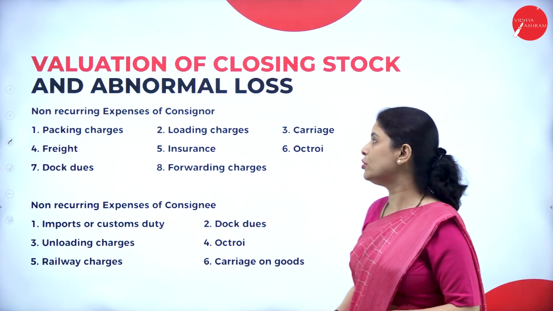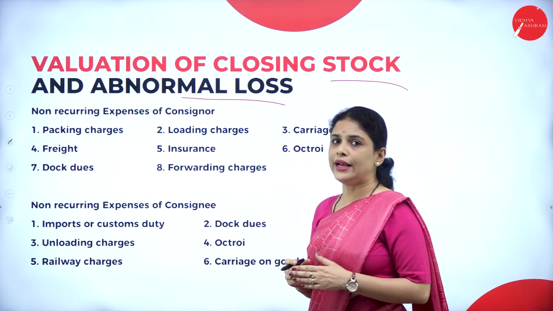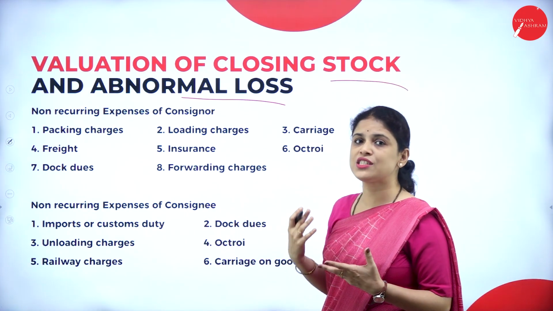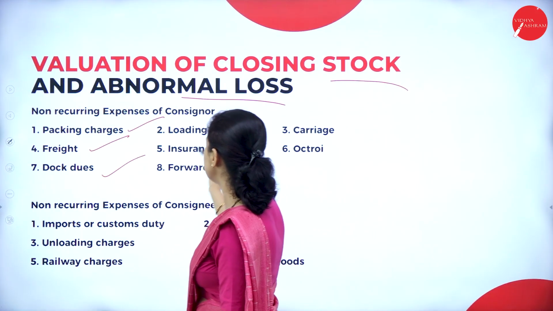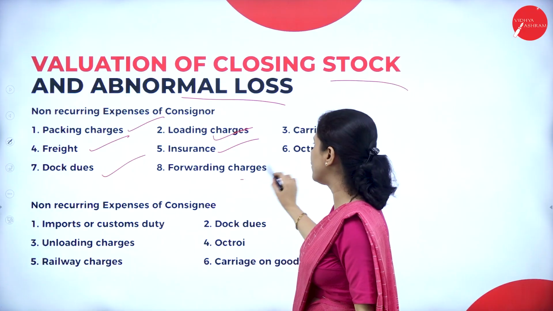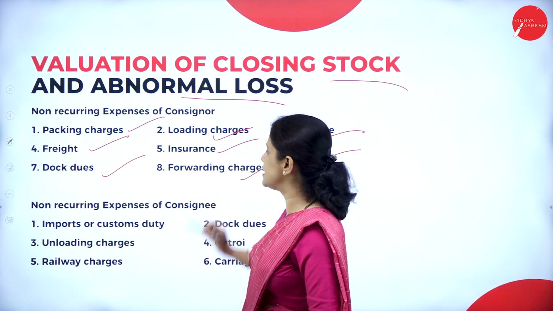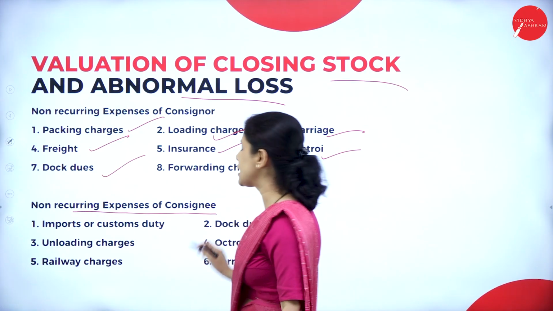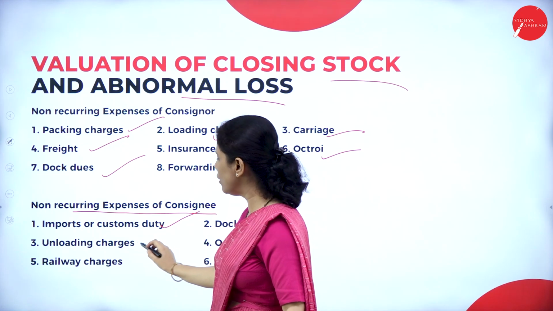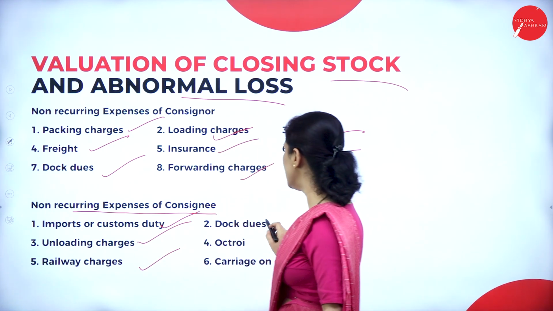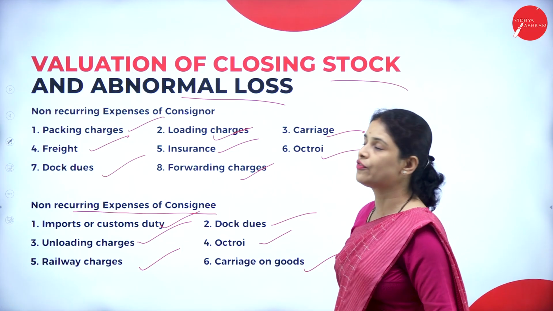Now, let us see how to make the valuation of closing stock and abnormal loss. Let us see what are the non-recurring expenses of the consignor first. So, packing charges, freight, dock dues, loading charges, insurance, forwarding charges, carriage and octroi. These are the non-recurring expenses of the consignor. Now, let us see the non-recurring expenses of the consignee. What are those? Import or customs duty, unloading charges, railway charges, dock dues, octroi and carriage on goods. These are the non-recurring expenses of the consignee.